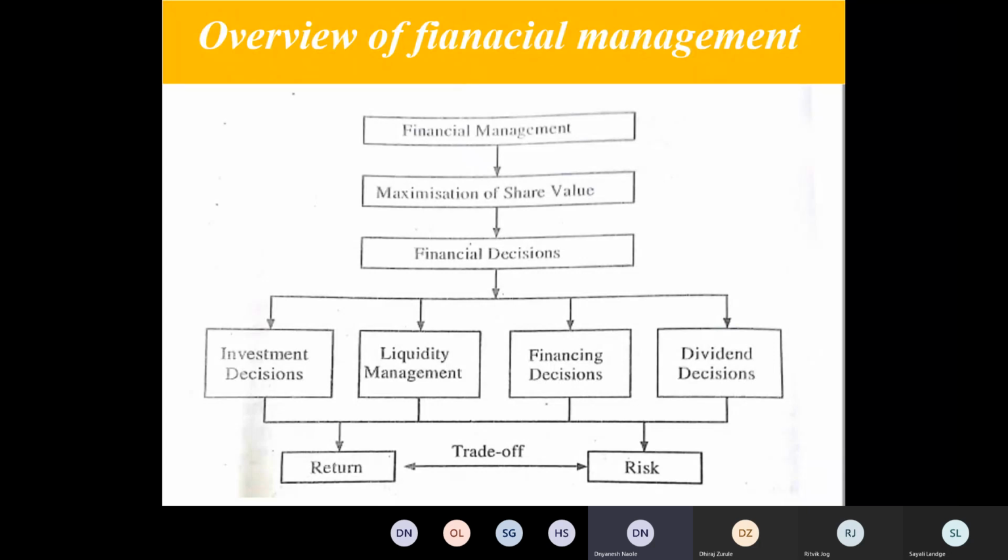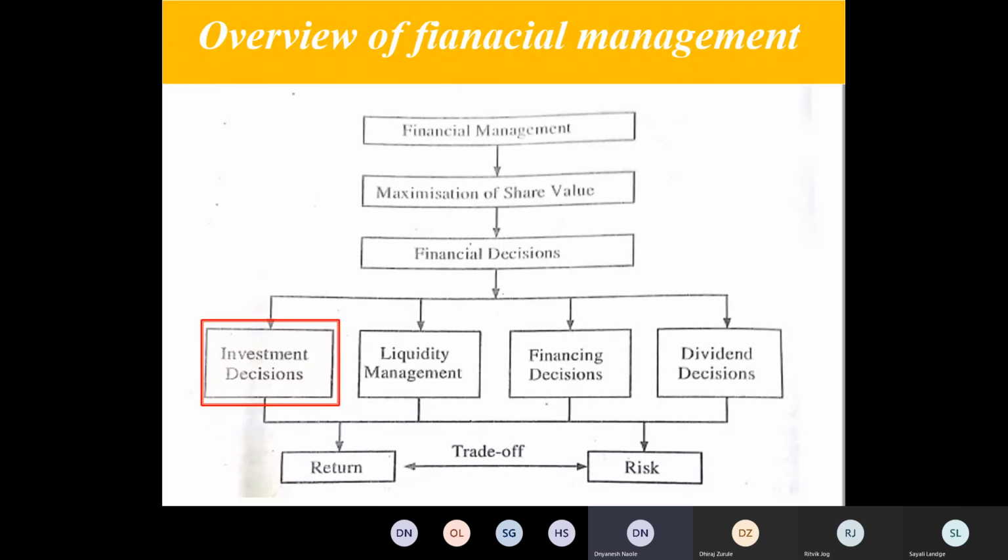Now we'll discuss the first type of decision, that is the investment decision, which is also called capital budgeting decisions. These 4 decisions have the goal of maximizing the shareholders' wealth, keeping in mind the risk and return trade-off. We discussed all this in the first section. One of them is investment decisions, which we'll see in detail in this unit.